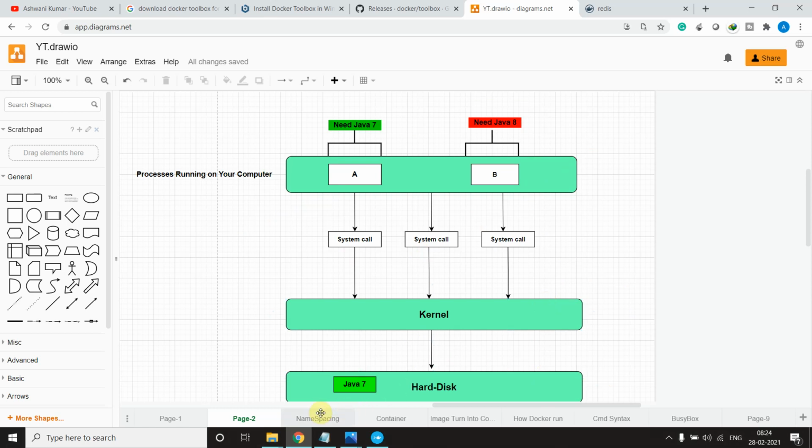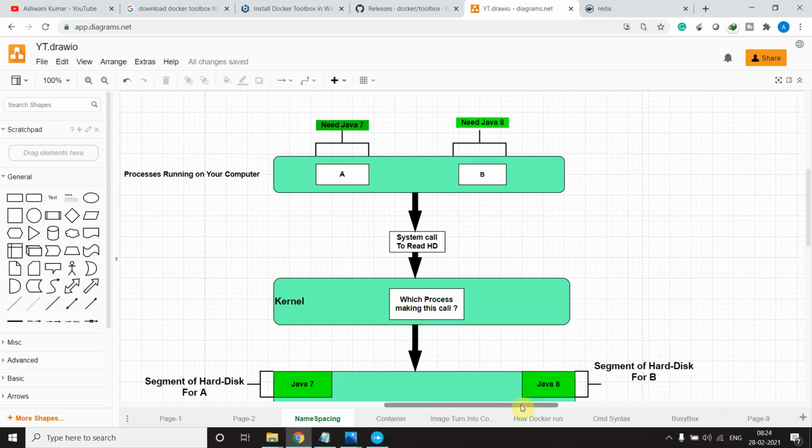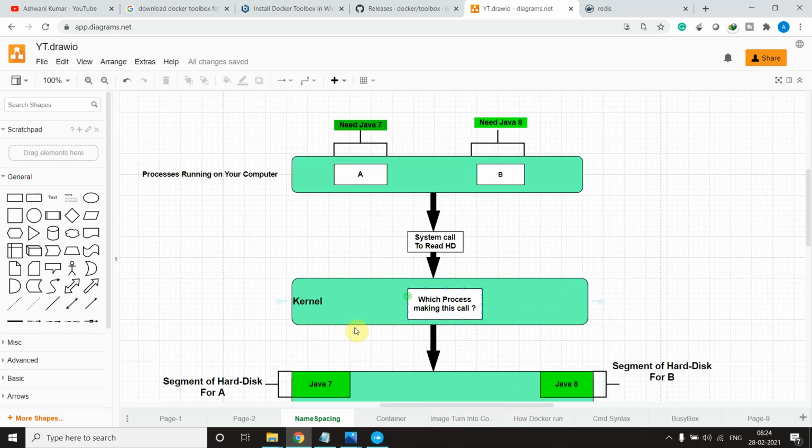When this problem is there, these two terminologies come into the picture: namespacing and control groups. Both terminologies are related to Linux only, not Windows. As I said, namespacing and control groups are related to Linux, and containers depend on Linux only, right? Since containers work with namespacing, how we use Docker on my Windows, I will let you know. Just wait for a few minutes.